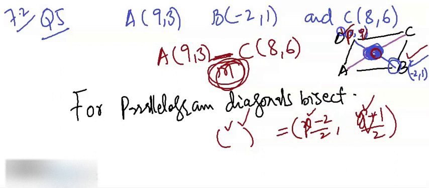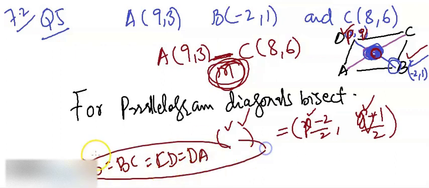Prove that ABCD is a rhombus. So you just need to show that AB equals BC equals CD equals DA. A parallelogram is a rhombus only when all four sides are equal. So now question 6 is very easy. A, B, C, D are the vertices of a parallelogram. Calculate the values of P and R.